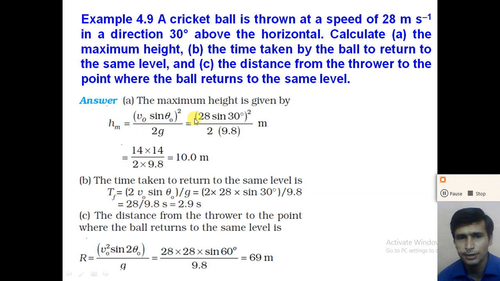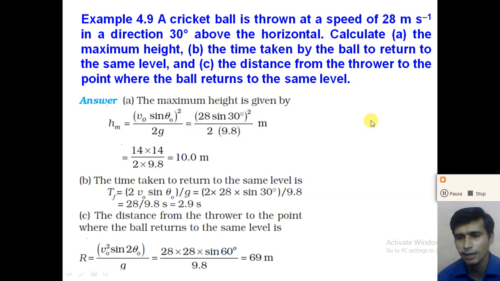Take v0 equal to 28, sin 30 square divided by 2 into 9.8. What is the value of sin 30? The value of sin 30 is 0.5, and 28 multiplied by 0.5 we get 14. 14 square divided by 2 into 9.8, we get approximately 10 meter. So the maximum height achieved by the projectile is 10 meter.